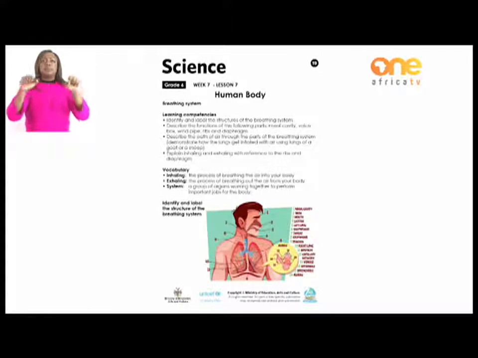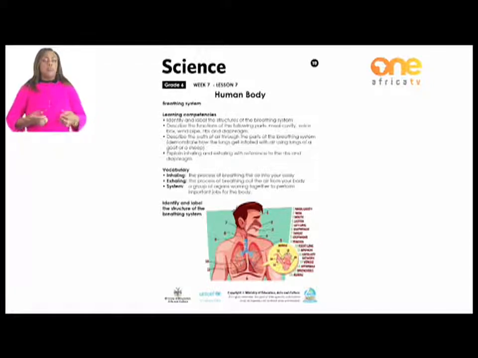We will also learn to describe the functions of the following parts: nasal cavity, voice box, windpipe, ribs, and diaphragm. We're also going to learn how to describe the path of air through the parts of the breathing system, or how to demonstrate it. And then we're also going to learn how to explain inhaling and exhaling processes with reference to the ribs and the diaphragm.